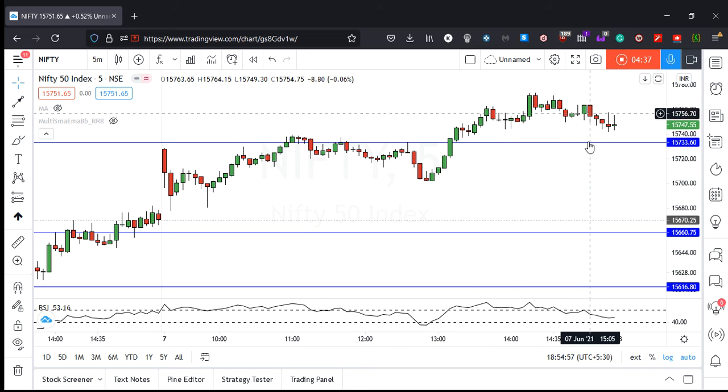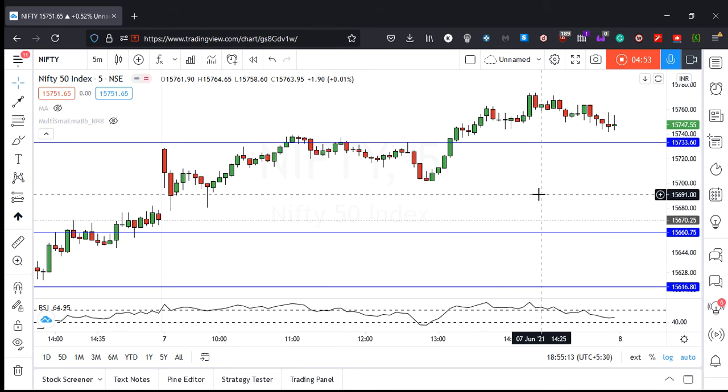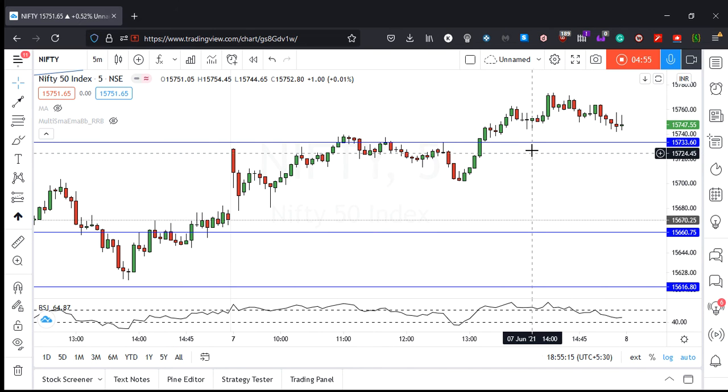And then here RSI broke 60, and there's a good video by Vishal Malkan on RSI range shift. So if you search on YouTube Vishal Malkan RSI range shift, watch that video. That will help you understand what happened here. RSI broke 60 and then came back down with 60 as resistance. So that is what we are seeing with Nifty on the 5-minute chart.